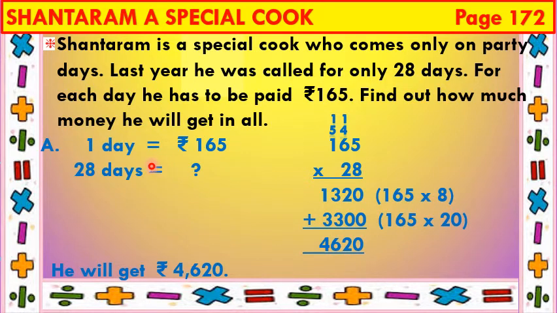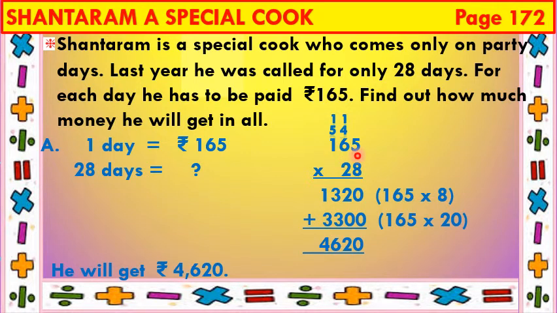Answer: for one day, Shantaram gets rupees 165. So for 28 days, how much money will he get? Cross multiply and divide. So we will cross multiply 165 with 28 and divide by 1. Children, as we know, anything we divide by 1, we get the same number. That is the number itself. So I'll just multiply 165 with 28.